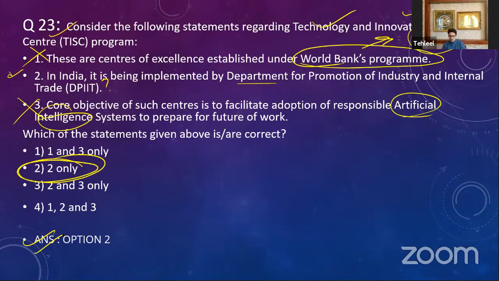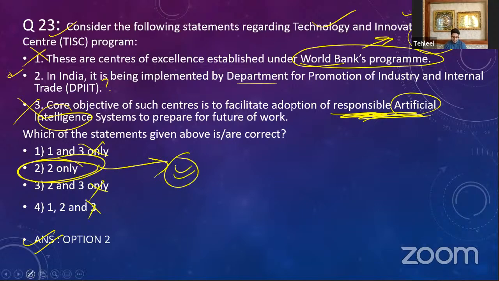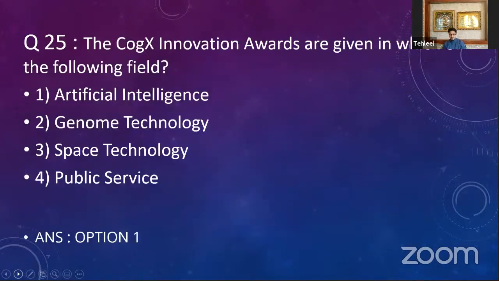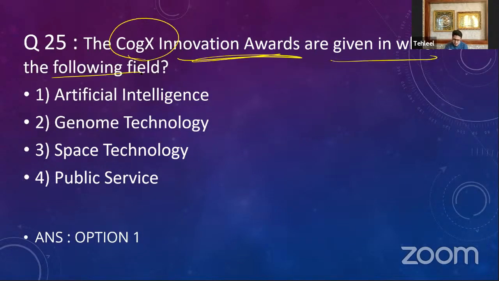Even if you only know one thing, that it is not linked to artificial intelligence, you'll be able to eliminate 3 of the options and only 2 will be the correct option. So that is your question number 23. Now the second question, number 25. This is a question on the CogX Innovation Awards. They are given in which of the following fields?